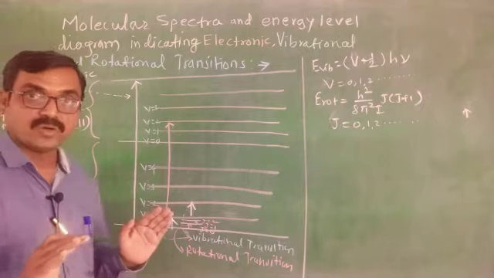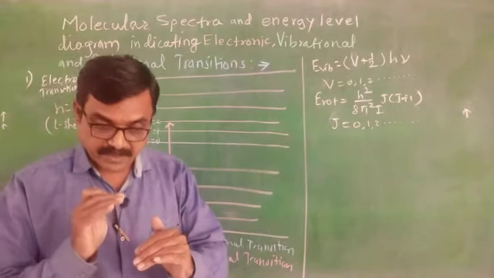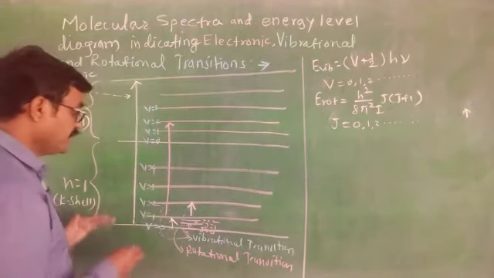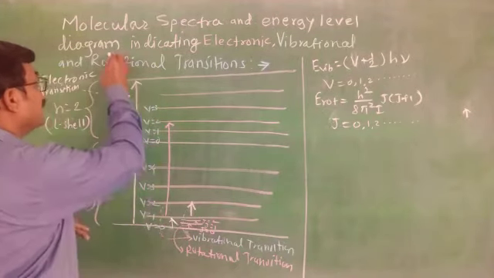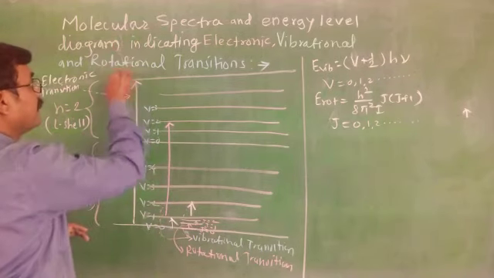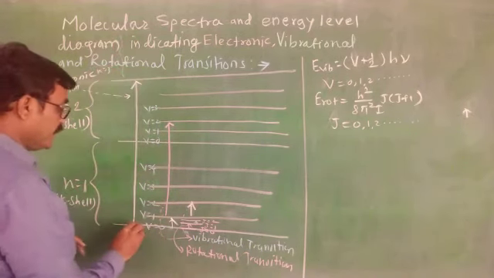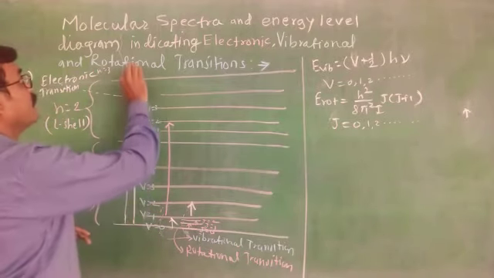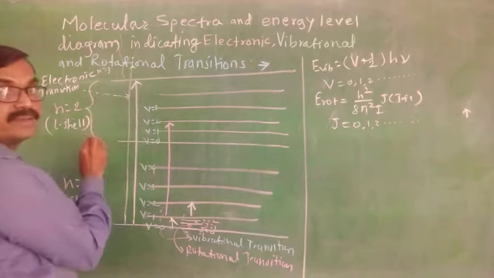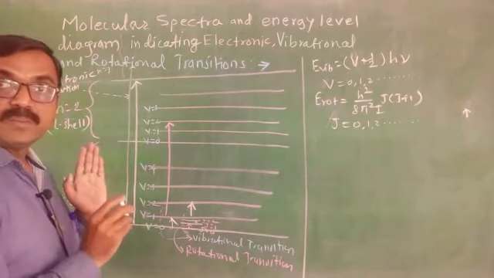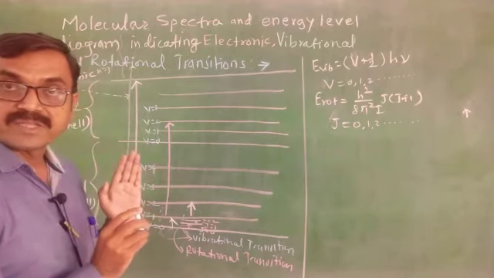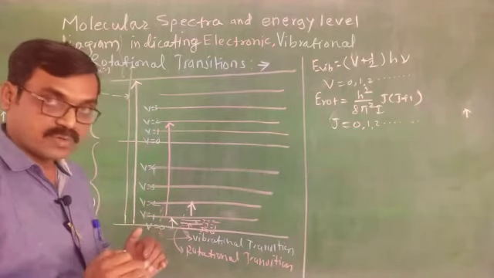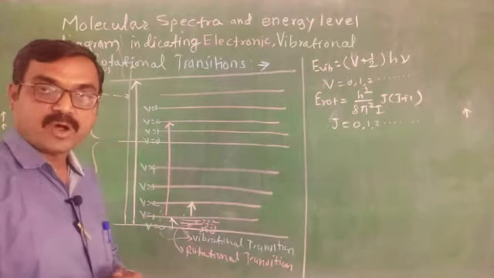When energy is absorbed, an electron transitions from the ground state to an excited state. It may transition from n equals 1 to n equals 2, or n equals 1 to n equals 3, and so on.